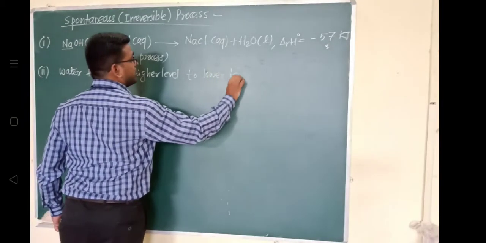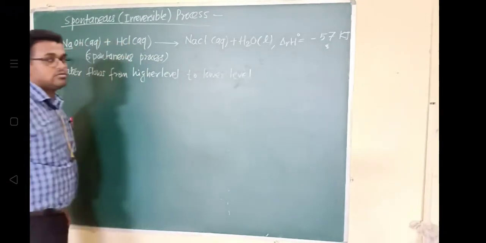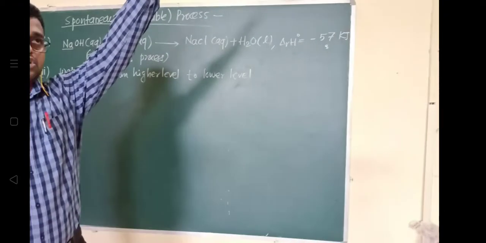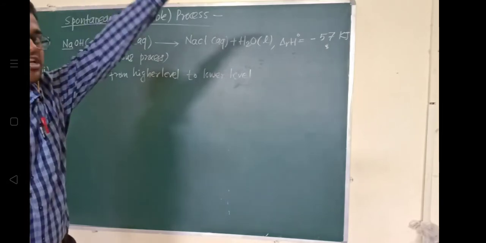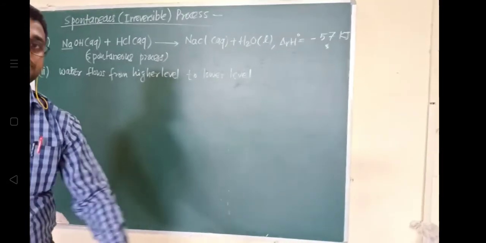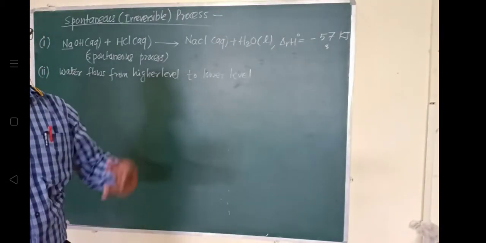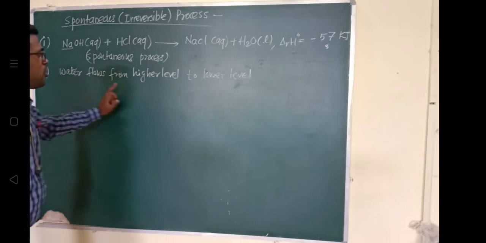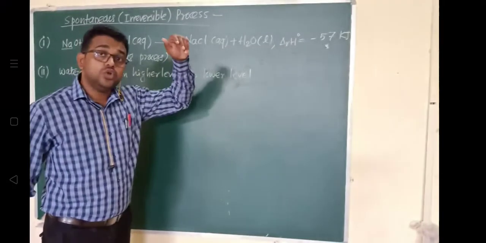In the rainy season, water from the hill region flows down from a higher level to a lower level. At the lower level, where a river is situated, the water collects. So water will always flow from a higher level to a lower level without any external force.